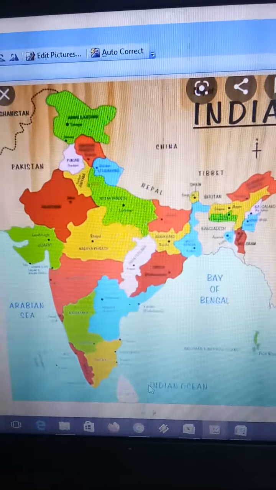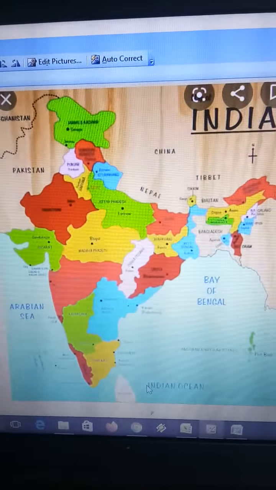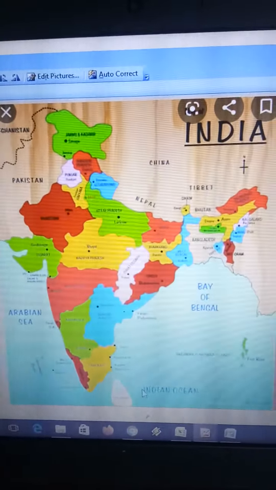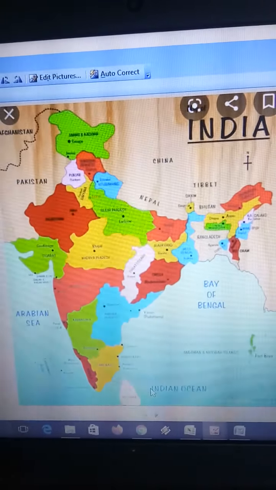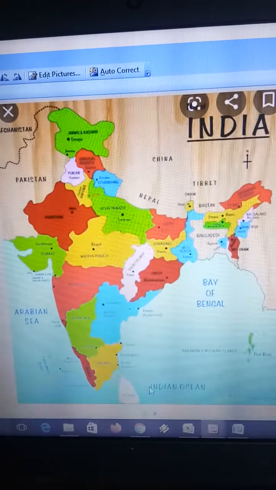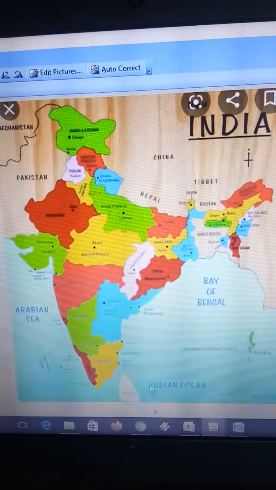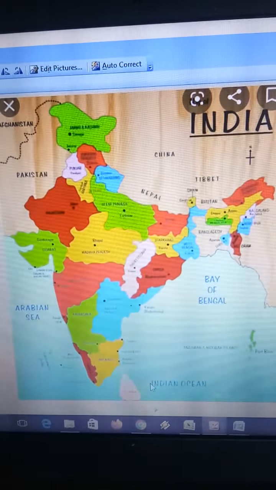Good morning, students. Today we are going to start our new lesson, our country, India. You can see here a map of India.